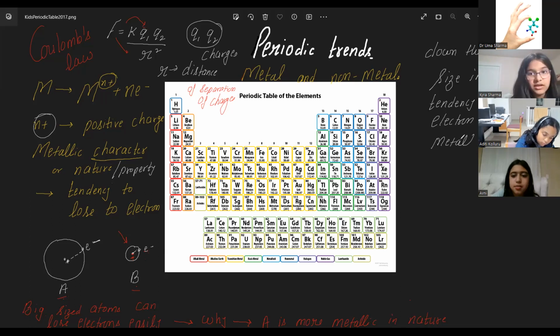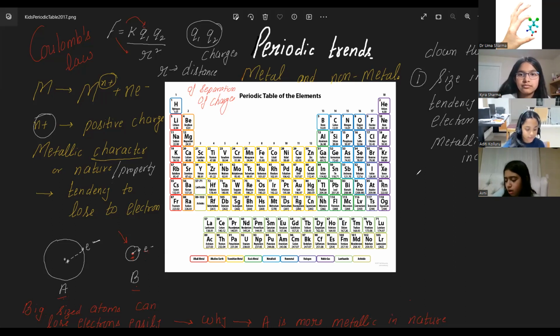It increases. Yes, metallic character increases. Aditi, we are okay with this? Just writing it down, but you are understanding also? Yeah. Okay, good. Now let's see the second.